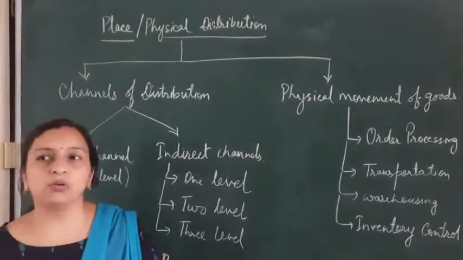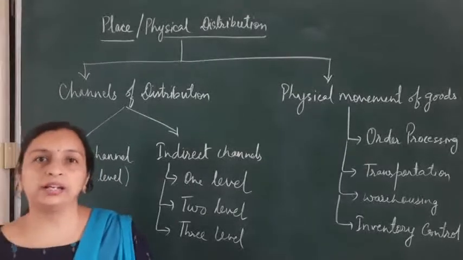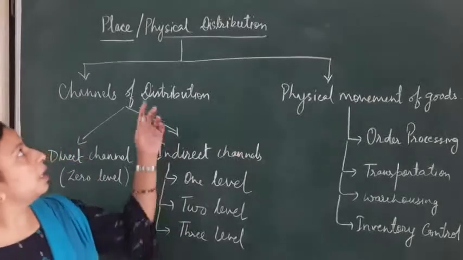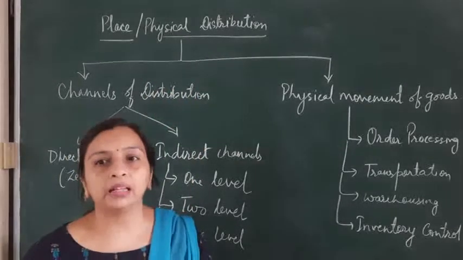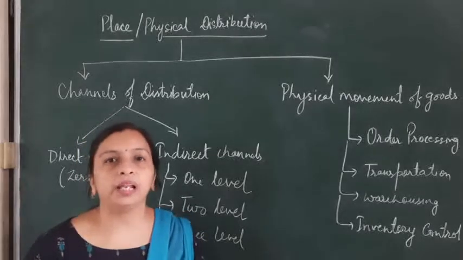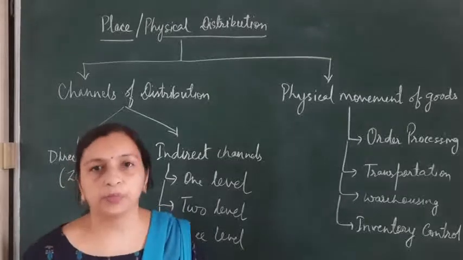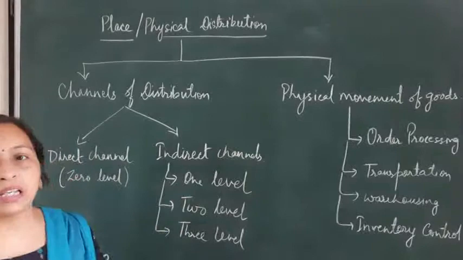Now, as we all know, goods are produced at a particular place and we have to sell it throughout the country or across the world. So, this place or physical distribution is concerned with making the goods and services available at the right place so that people can purchase that commodity or people can avail the products. So, that is physical distribution.